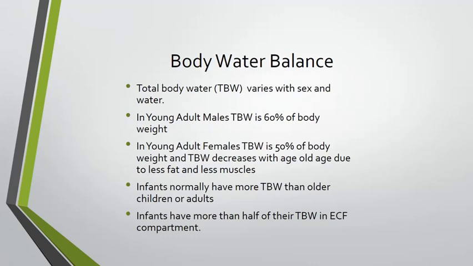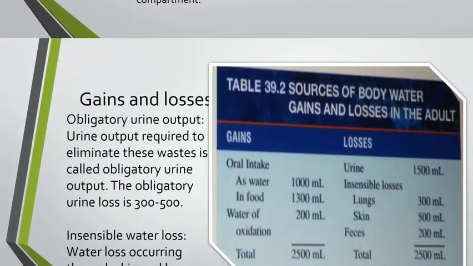The total body water in our bodies varies with sex and age. In young adult males it is about 60% of the body weight. In young adult females it is about 50% of the body weight, and it decreases with age. In old age, this is due to less fat and less muscle, and infants normally have more total body water than older children or adults. Infants have more than half of their total body water in the ECF compartment.